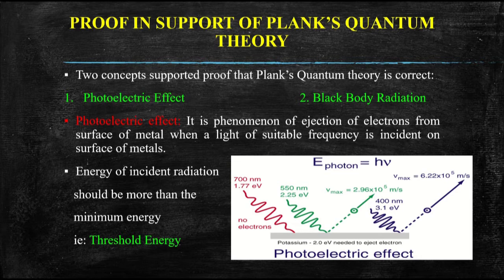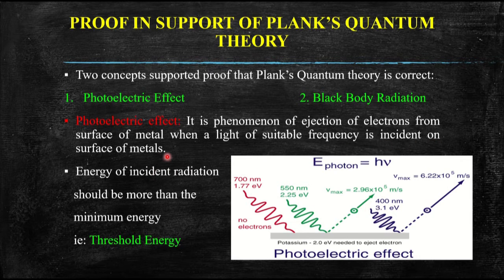So we will now see how those proofs helped in proving this theory. Two concepts supported the proof that Planck's quantum theory is correct, that is photoelectric effect and black body radiation. So our first one is the photoelectric effect. You all know about this, that it is the phenomenon of ejection of electrons from the surface of a metal when light of suitable frequency is incident on the surface of metals.